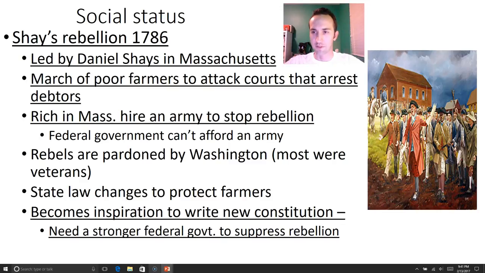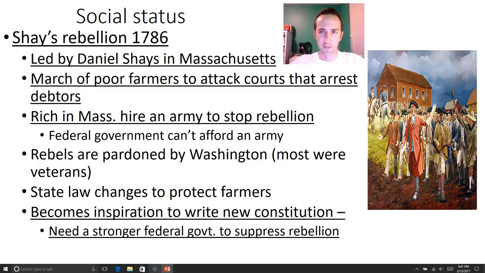And so all the farmers start to rise up and form another revolution, just 3 years after the other one's done. Rich people in Massachusetts at this point hire an army to stop the rebellion, because there really wasn't an American army at that point. Everybody went back home. We didn't have a standing army. The rebels are all pardoned by Washington, and most of these guys were veterans who were pretty angry because they got a bad deal. State law then changes to help protect these farmers.